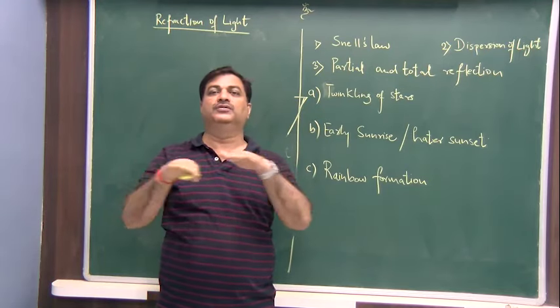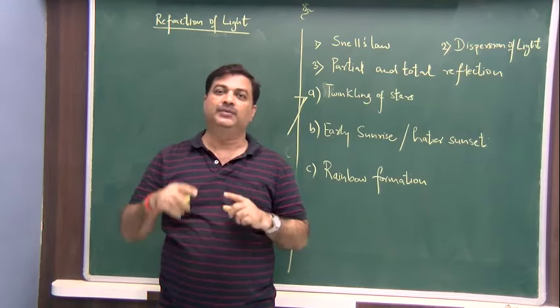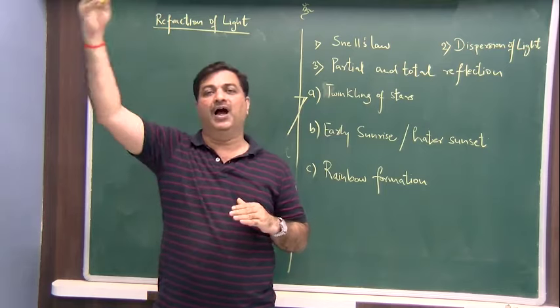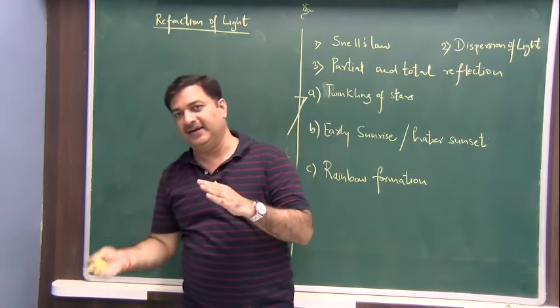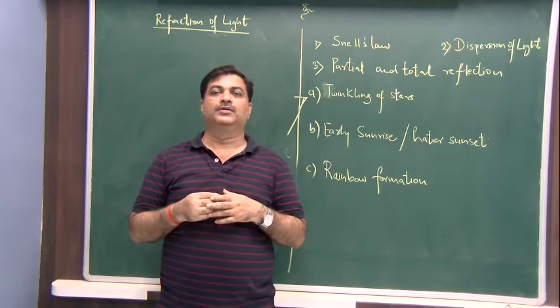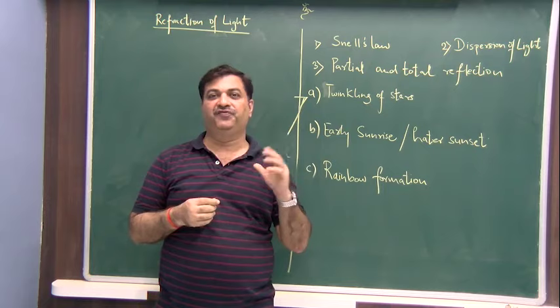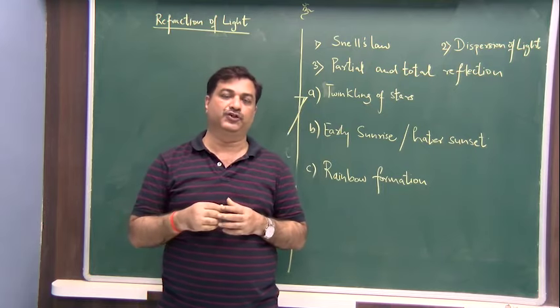So depending upon the nature of the surfaces and the mediums involved, the percentage of the light going out and the percentage of the light getting reflected back are different. So what is meant by partial reflection and total reflection?